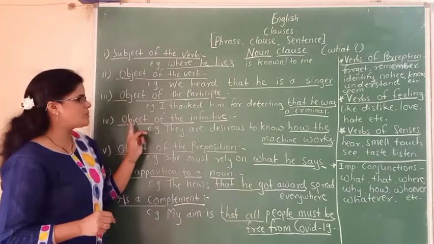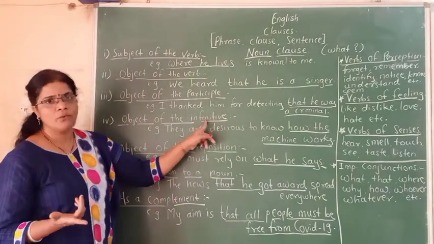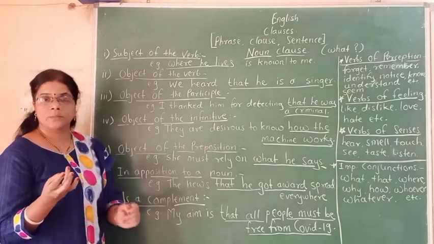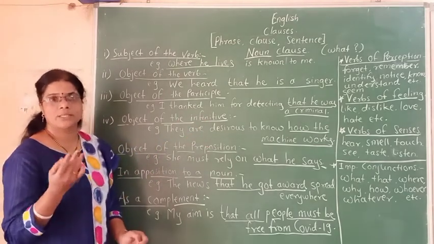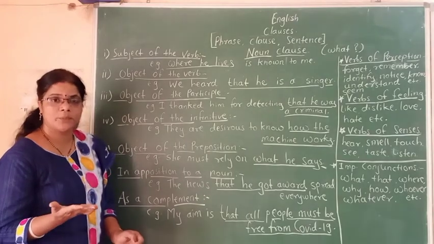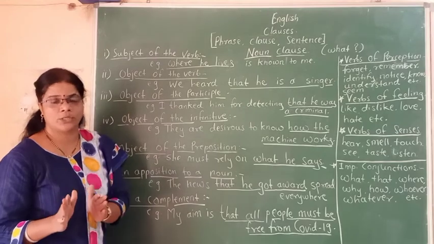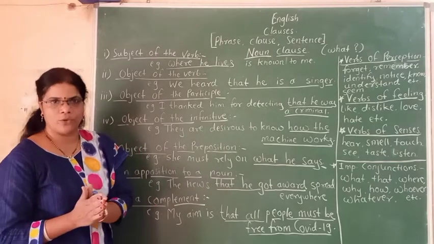Next one, object of the infinitive. We know infinitive. To plus infinitive form, bare infinitive, then past tense, past participle, present participle. Already these verb forms we have seen in the forms of verb section. So you have to watch that video carefully.